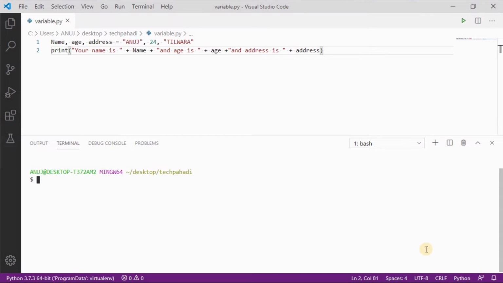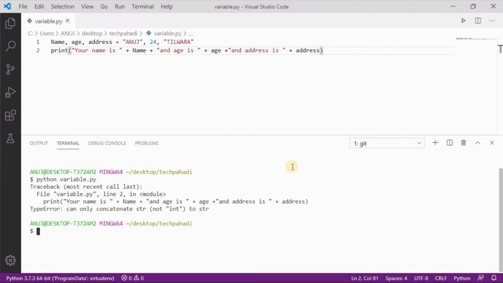Now if I run this program, this will give an error because we cannot concatenate an integer with a string. If you don't know about string concatenation, then watch my previous video. I will give the link in the description.